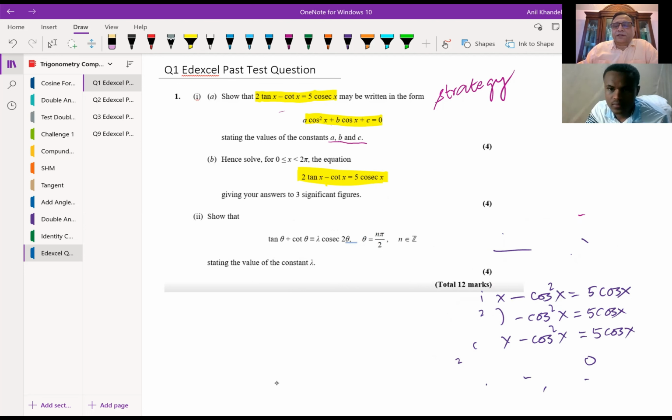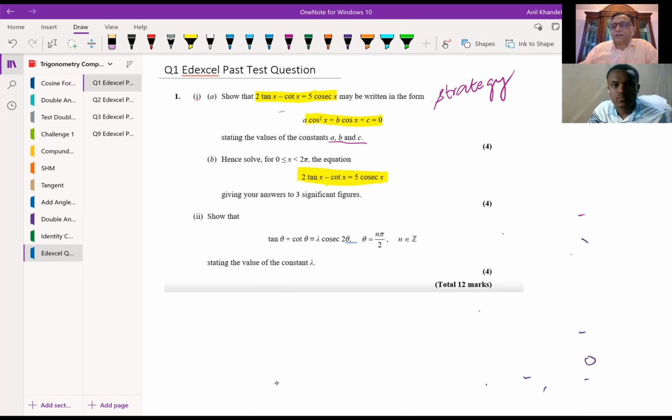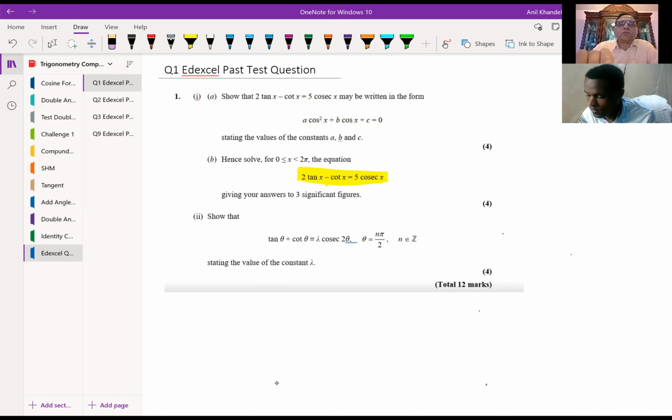So, can you do part B? Try to get the equation in cosine and then we'll solve it. Is it okay? Okay. So now we are working on part B. So let me also do it and you also do your work.